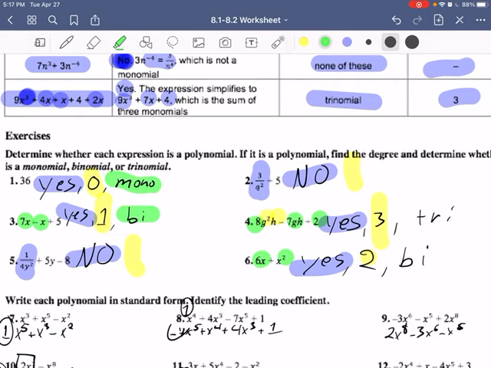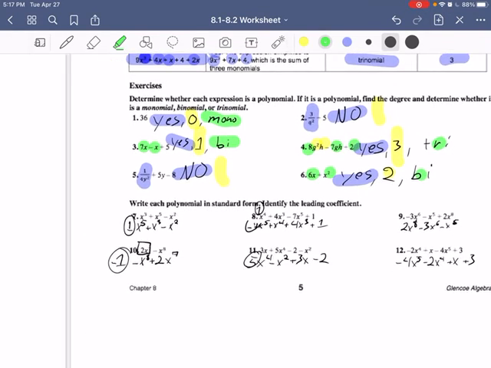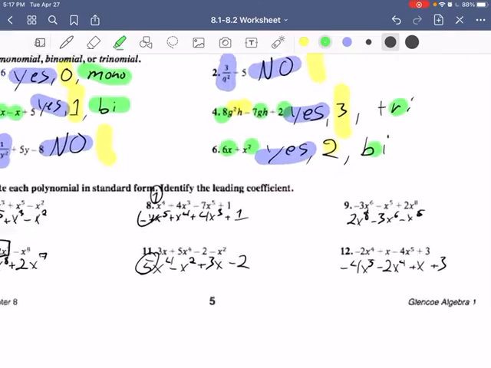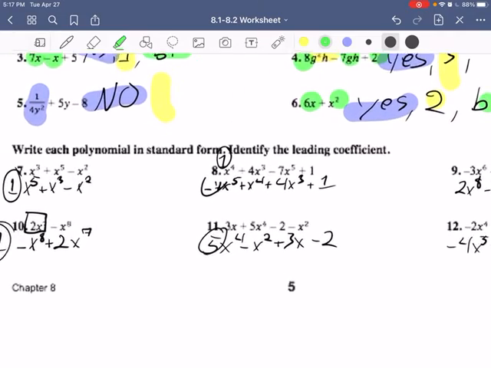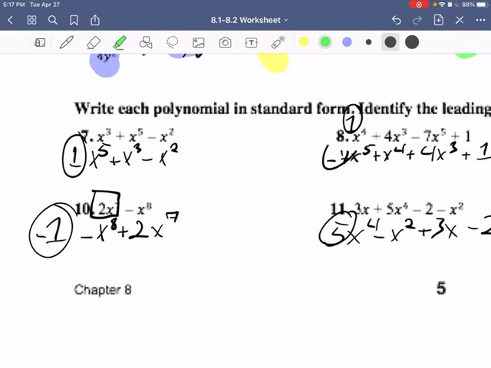Then here we're going to write this in standard form. Super important to learn how to write into standard form. So standard form is big. We want to go in descending order from greatest to least. So here you just switch it around. You put x to the 5th, then x to the 3rd, then x squared. Here you're going to put x to the 8th first, then x to the 7th.